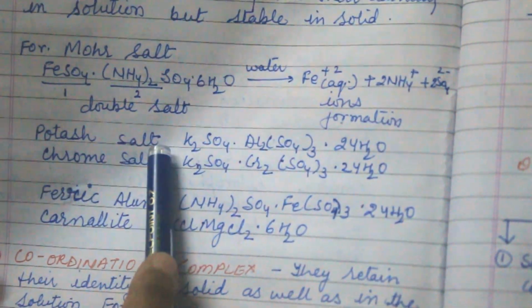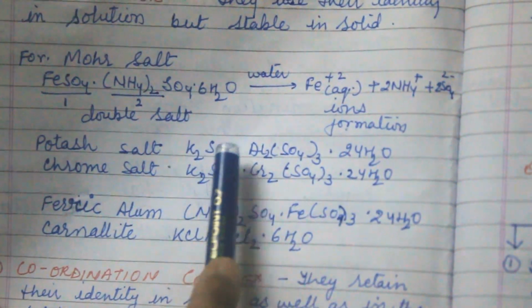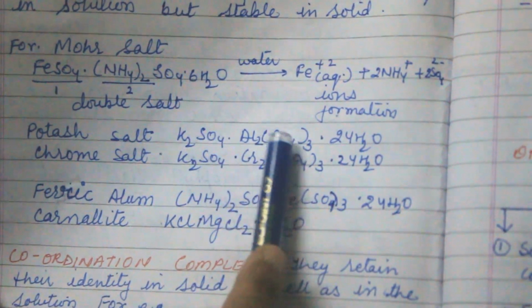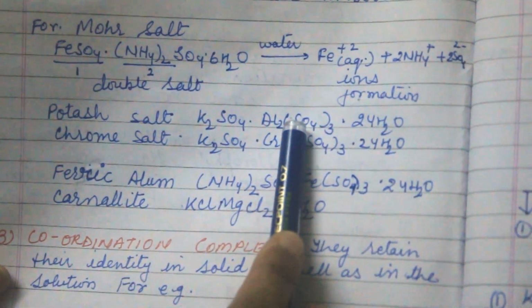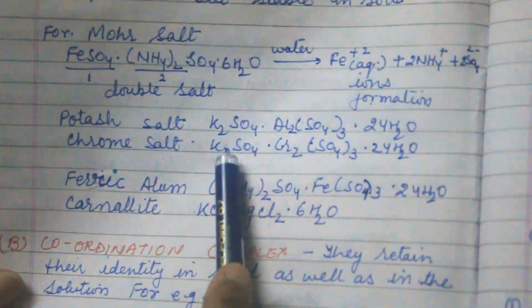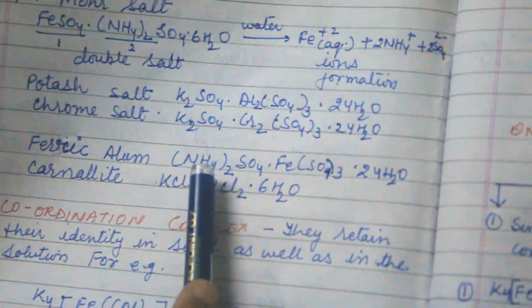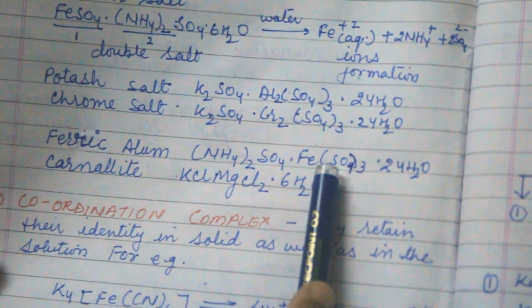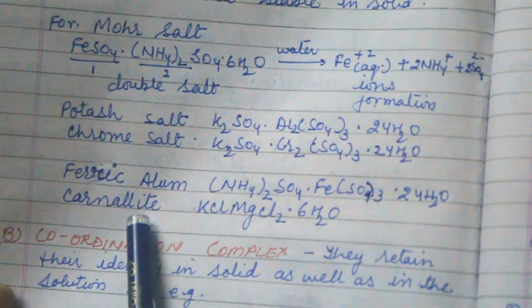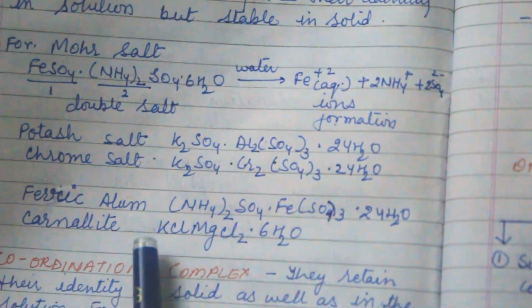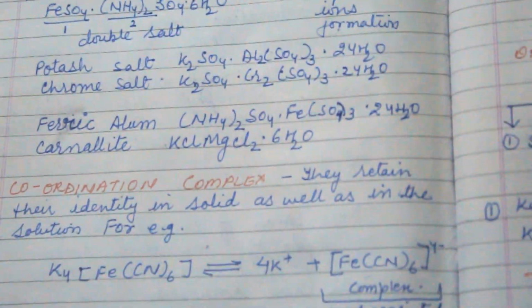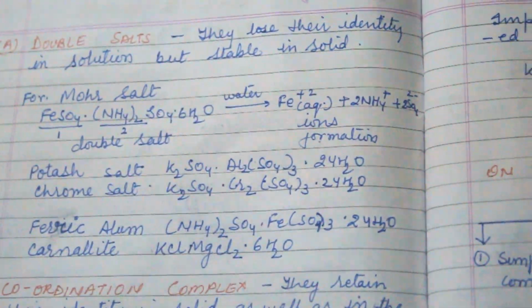Another salt is potash alum because of the potassium. There is also 2 salt, potassium and aluminium. Chrome alum, there is also 2 salt, potassium and chromium. Ferric alum, there is also 2 salt, ammonium and iron. Carnallite, there is also 2 salt, potassium and magnesium. So all these are the double salt.